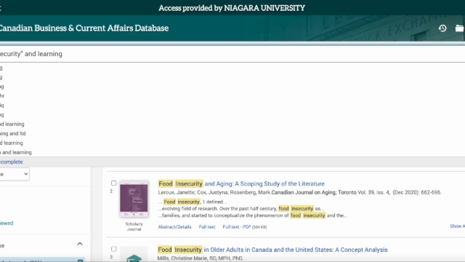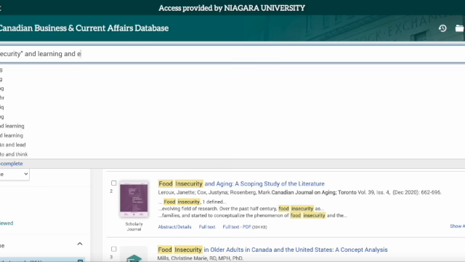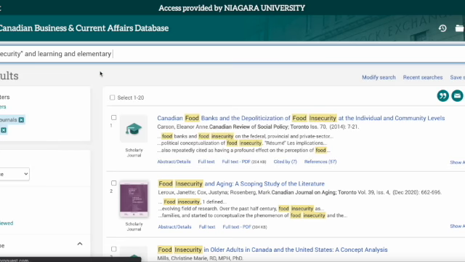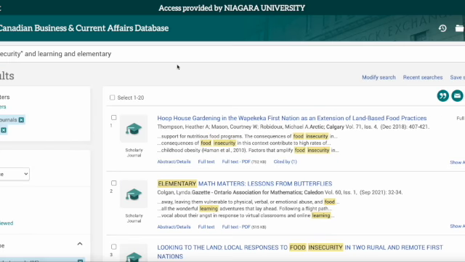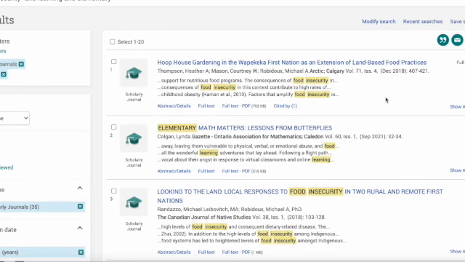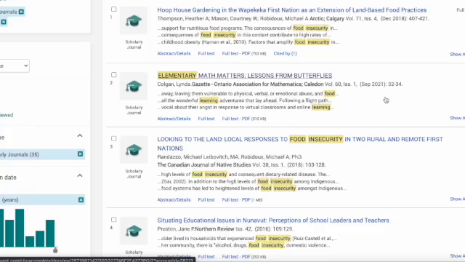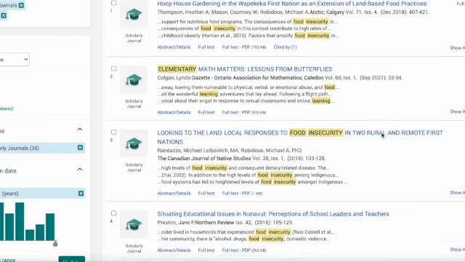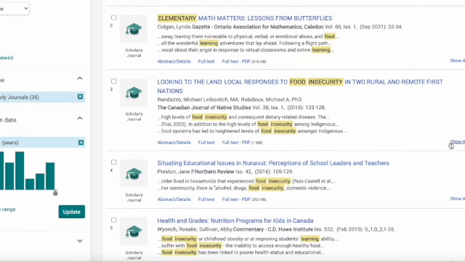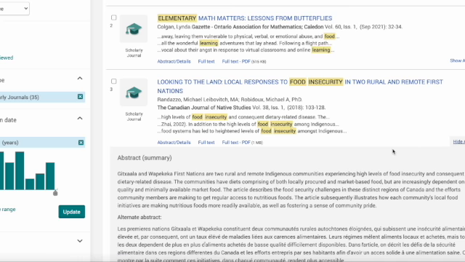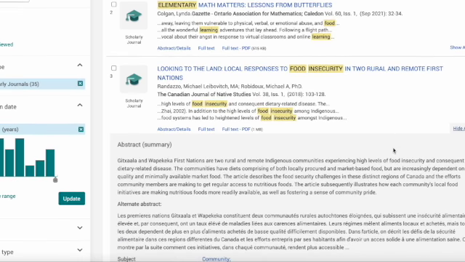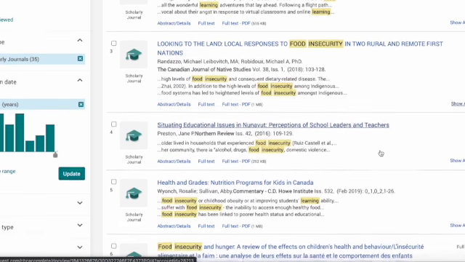Based on what I learned by looking at the subject terms described in the good ones, I'm going to add "and elementary," because that's what I'm interested in, elementary school learning. Now we're down to 30 results. I can start to take a look at these results. Once you find a good title, go to Show Abstract, and you will see a summary of the article. This is your first start.